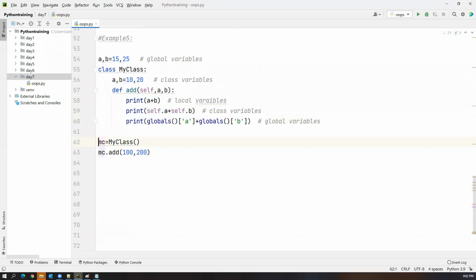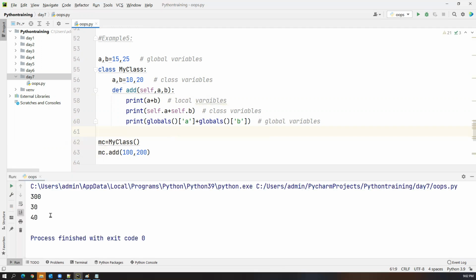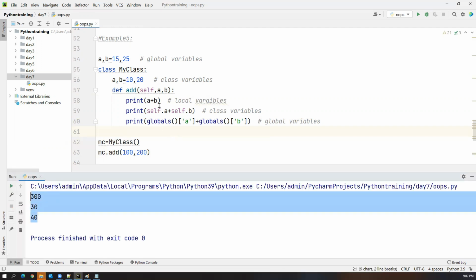Now we can create an object of MC and pass some values, 100, 200. When you run this, you will get the output. The first method printed 300 because we passed 100 and 200. The second method printed 30 because 10 plus 20 is 30. The third method printed 40, so 15 plus 25 is 40. So this is how we can work with global variables, class variables, and local variables.